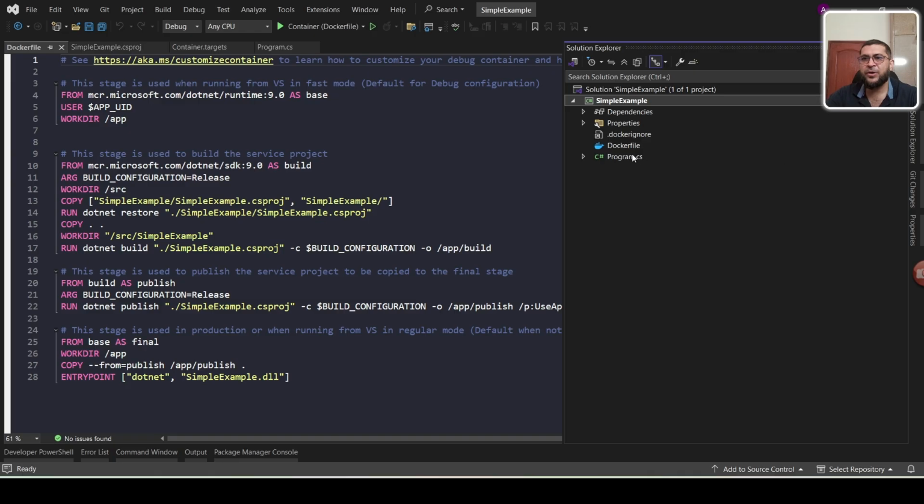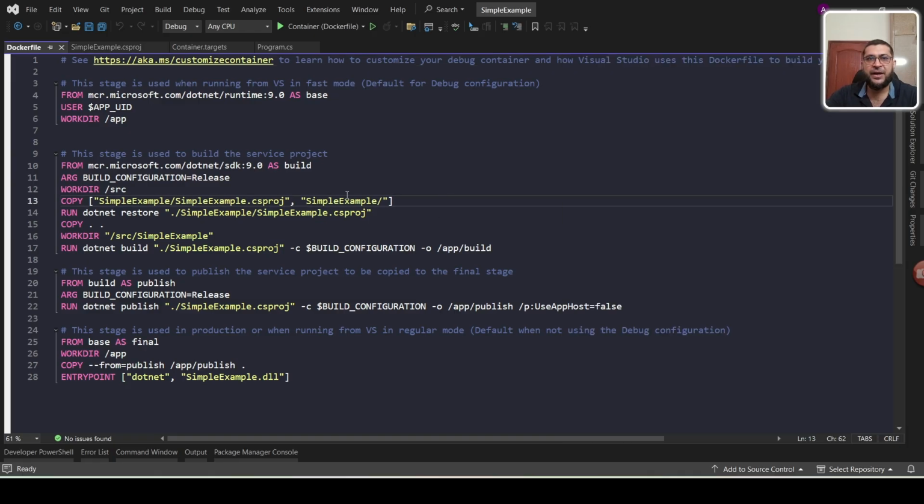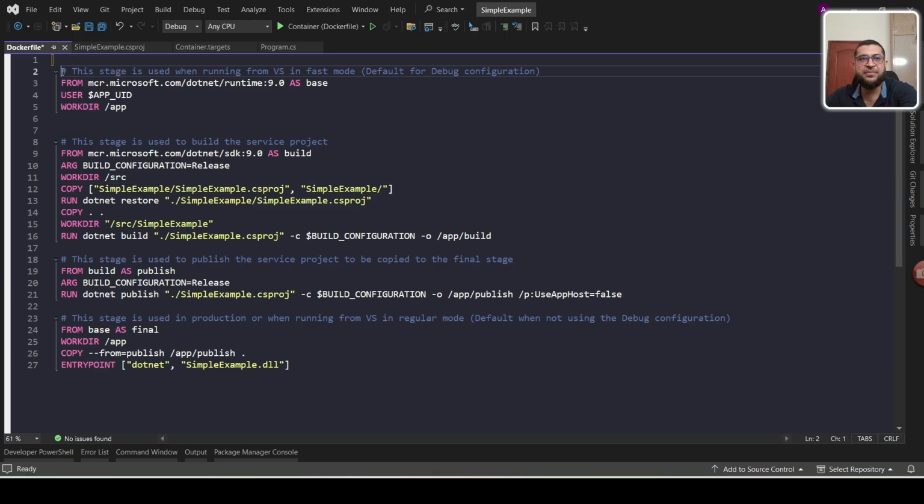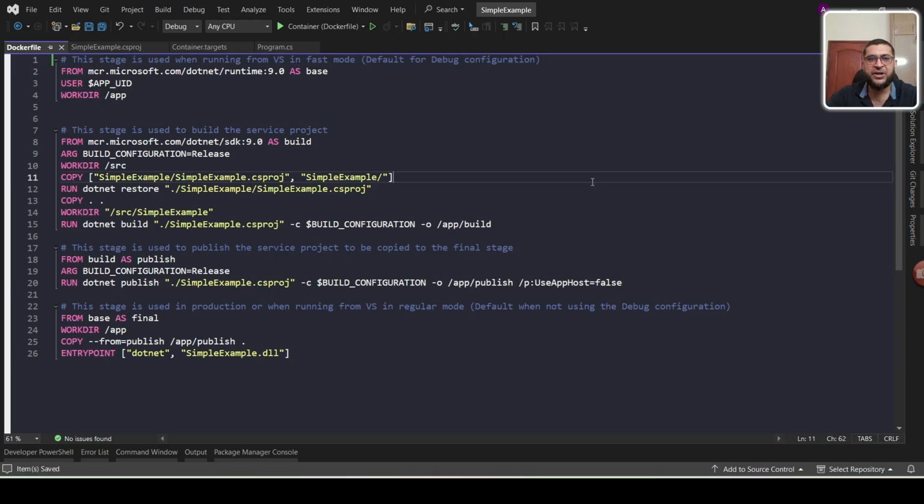So you can see here one file is added, which is the Dockerfile, and here are the details of the Dockerfile. It's multi-stage. I already discussed multi-stage. Why do we need multi-stage? It's for production, to get the image smaller, production ready and secure. And you can see here first it will get the .NET runtime for us, and the working directory is the current one.